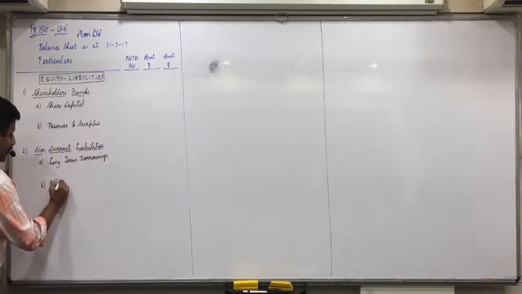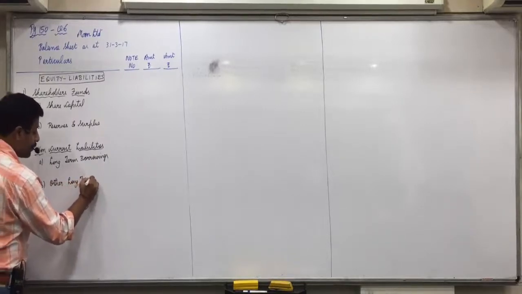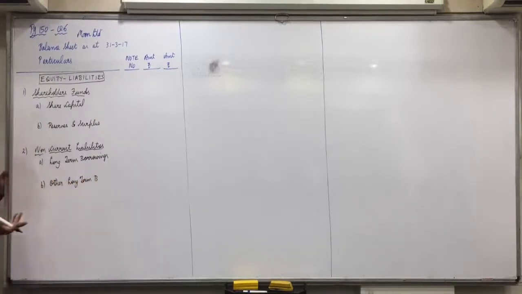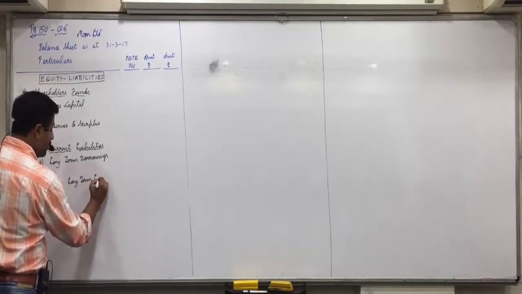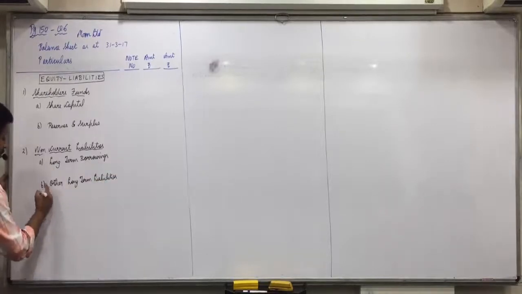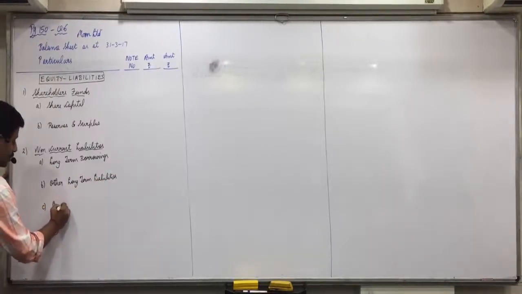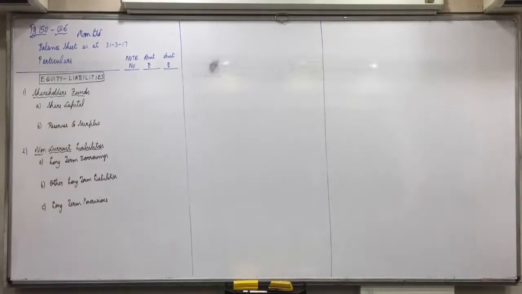O, other long-term liabilities. Other non-current liabilities or long-term liabilities, one and the same. Leave one line. Again, L stands for long-term provisions. Able to understand it, everyone? Then again, leave one line.